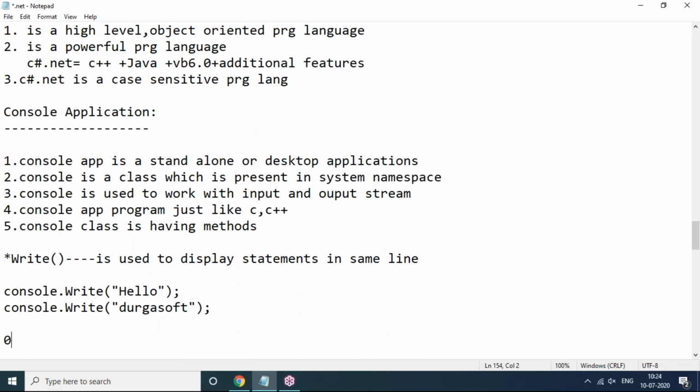The output will look like this: same line only. Hello is displayed, and Durga Soft is also available on the same line, because I'm using the Write method in both statements.